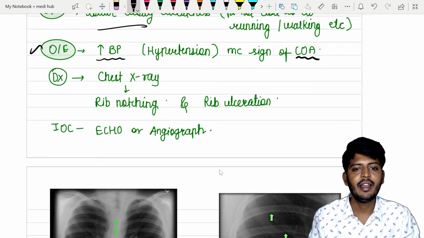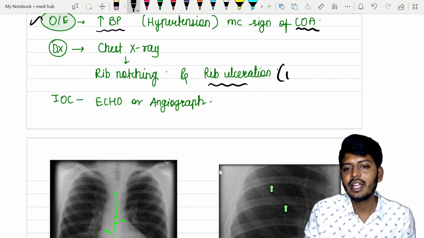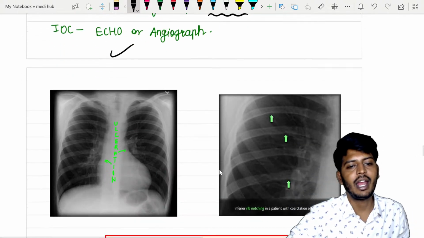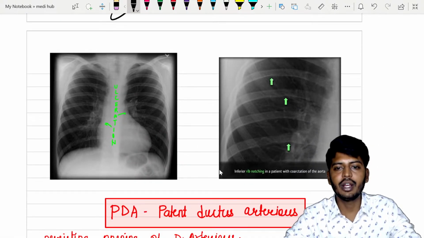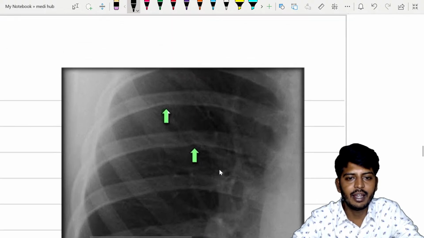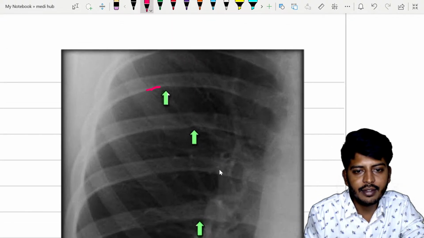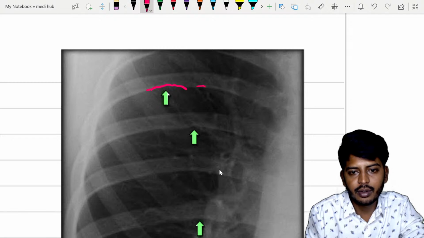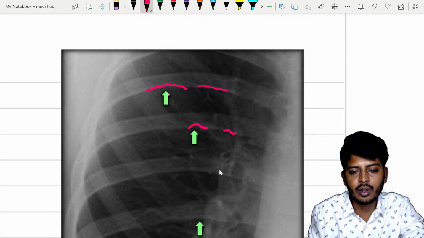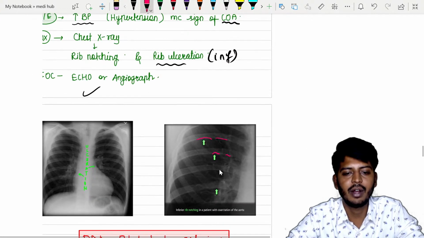On the chest x-ray, we find something called rib notching, especially in the inferior part of the rib. I'll show you the images. Investigation of choice is echo, or angiography can be done. So you can look here. In that image it is not so clear, but if you look here in the bottom there is an ulceration. See, look here. So evenness is not there. Okay, so this is the symptom of your coarctation of aorta.